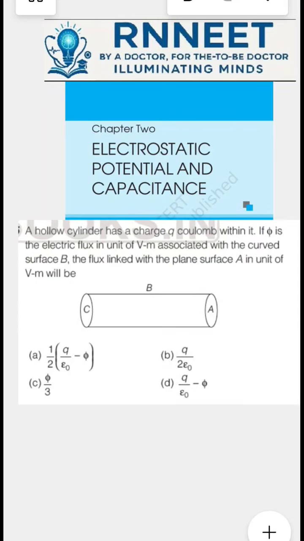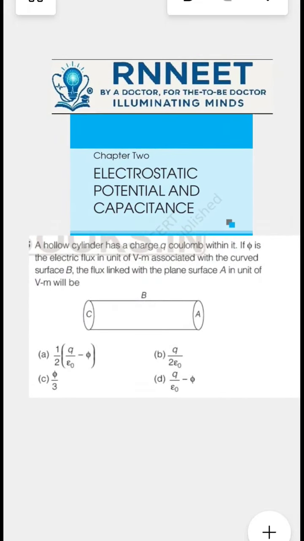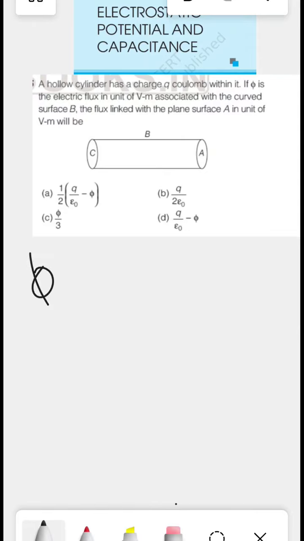We know that whenever there is a flux associated with any surface, the total flux is given by Q by epsilon. You know this, right?